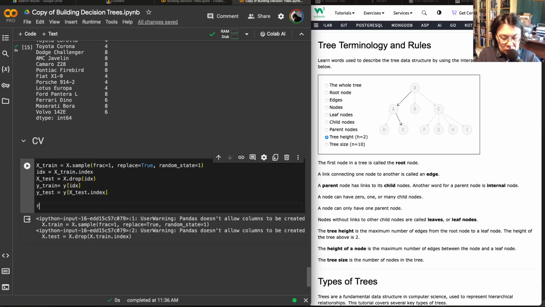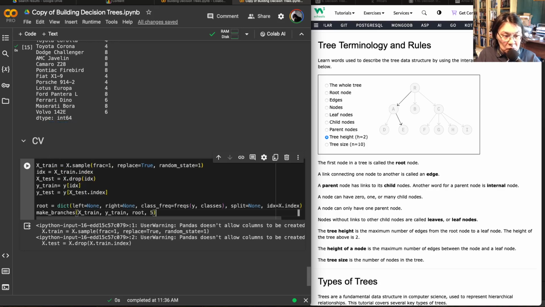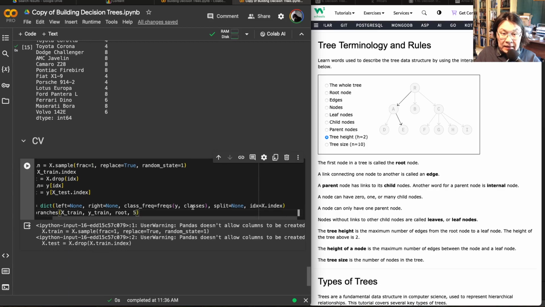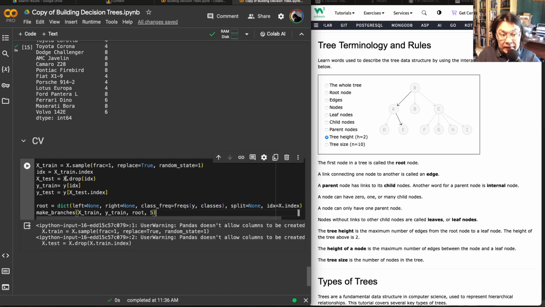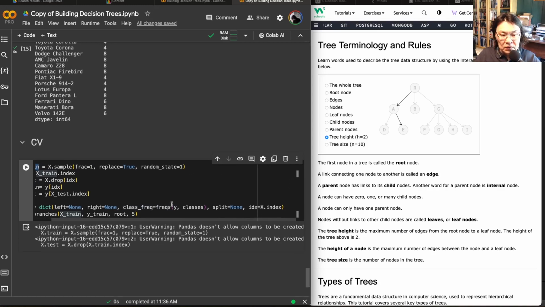Right, now our root will change. So it's suggesting us something. Let's see what it is suggesting. Seems okay. Classes, by the way, will be built on the entire data set. So we will reuse the classes which we built before. We are not getting classes from X-train. That's very important because if the sample was not very good, we may end up with some classes missing in X-train, and we don't want that, right? So that's why I want to keep classes